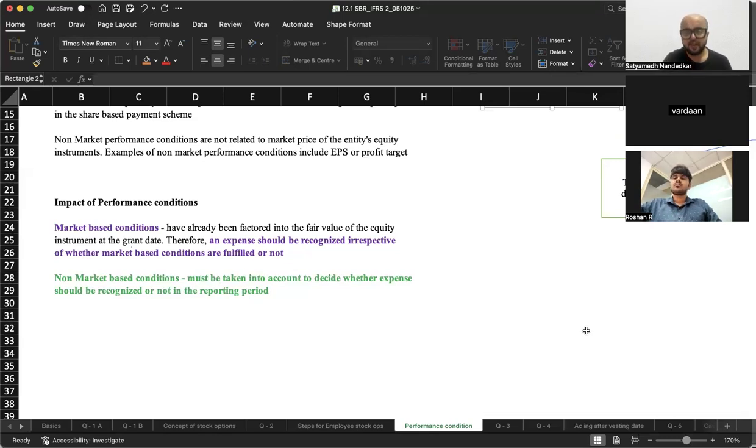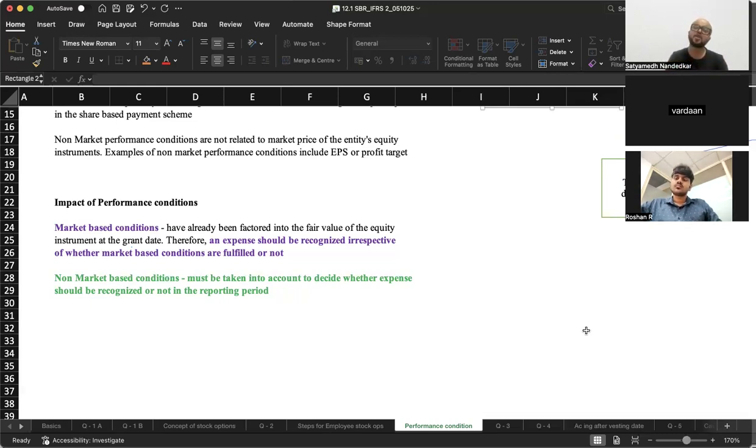Which means, say for example, the question says that employees will become eligible to exercise share options if the share price crosses a price of 60 per share. The question says that it is unlikely that the share price will cross 60. Still, you should account for the share based payments.